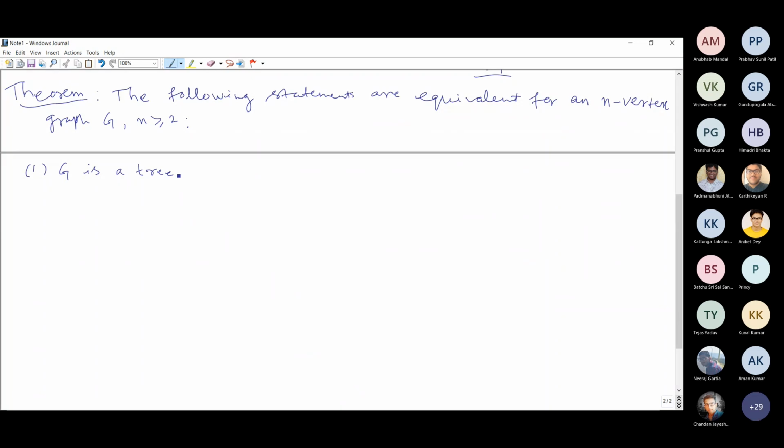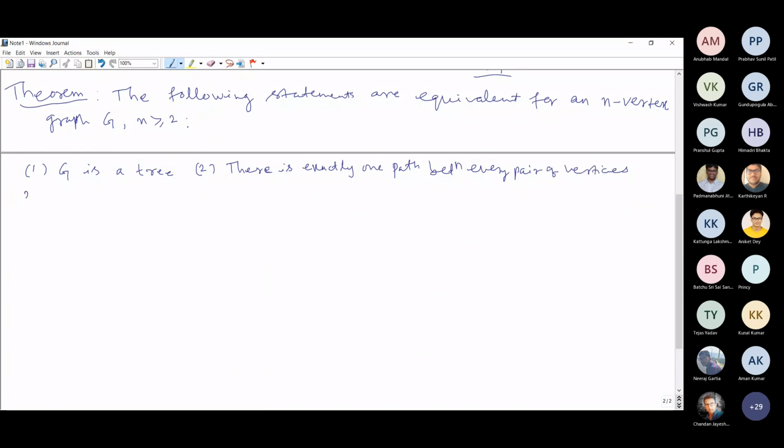The second statement is that there is exactly one path, a unique path, between every pair of vertices in G.